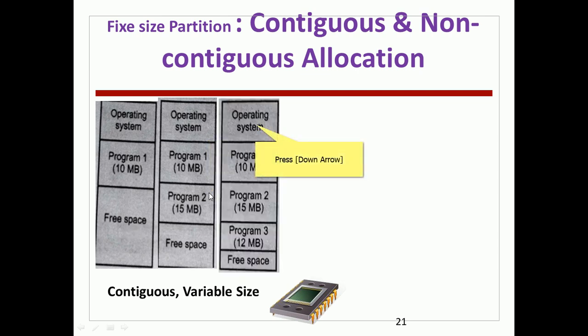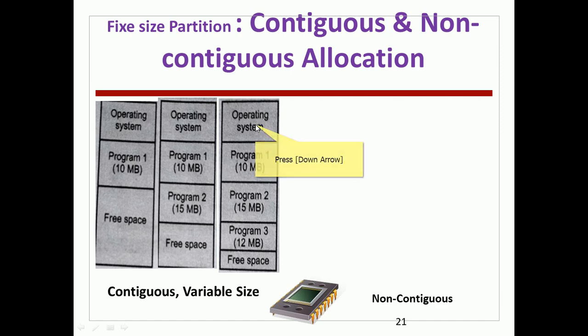Now let program 3 come. Program 1 is 10 MB and program 2 is 15 MB, as earlier. Program 3 is 12 MB. So the free space is reduced further. Three programs have occupied memory contiguously; that is a fixed size partition.